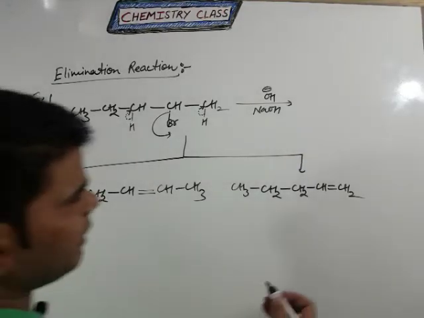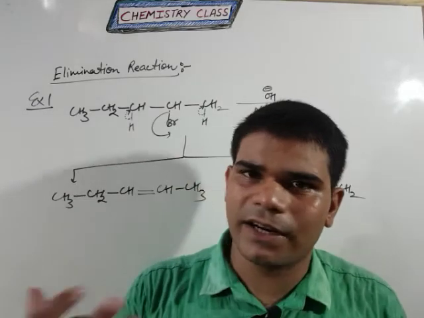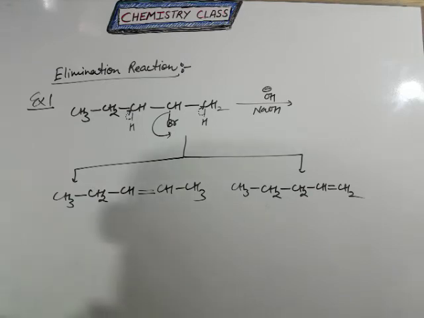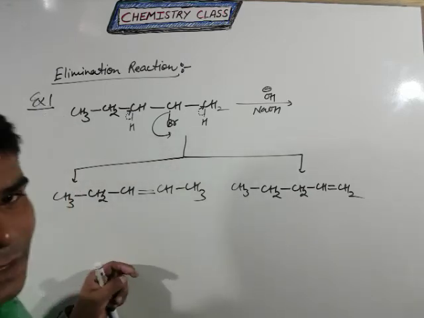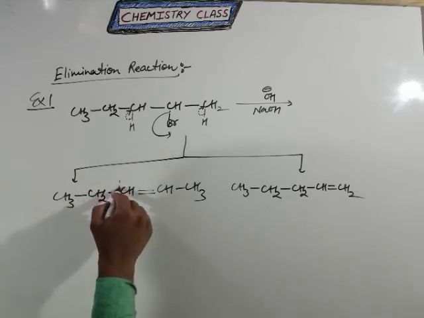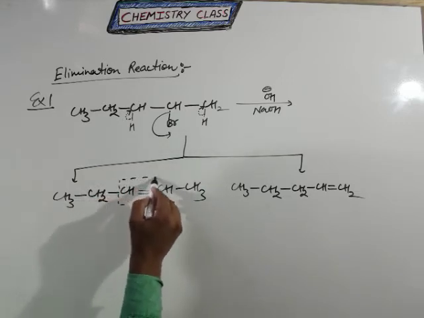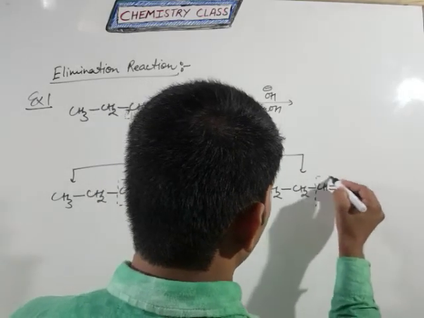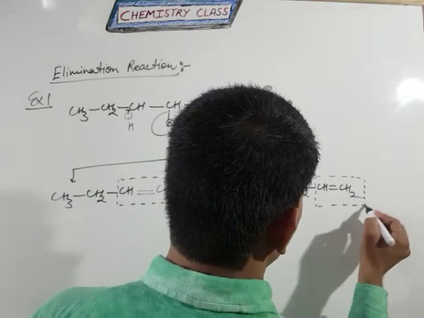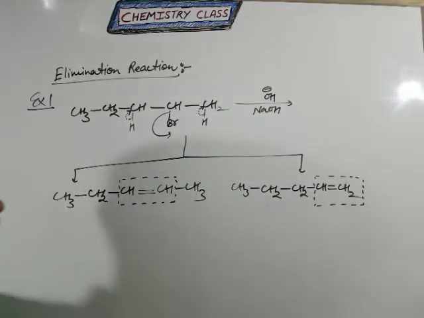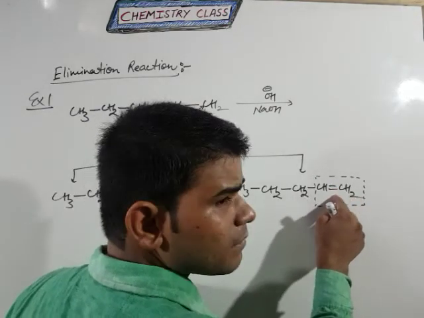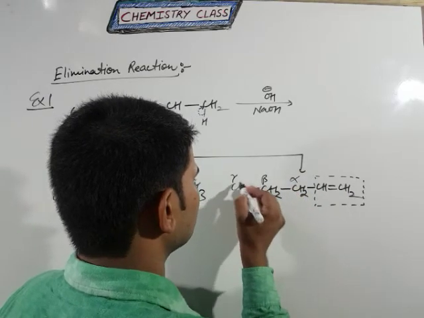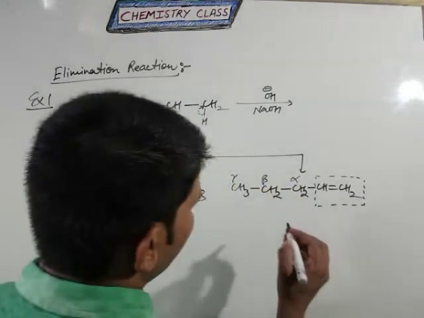Okay students, calculate the alpha hydrogen. How to calculate the alpha hydrogen? It is very simple. See here. So first of all, select the unsaturated hydrocarbon part. So this is our unsaturated hydrocarbon part. Clear? Which is a parent carbon. This is also an unsaturated hydrocarbon part, which is a parent carbon atom. So students, see here, this is our parent carbon, and the next one is alpha, the next one beta, and the next one gamma. So we are calculating alpha hydrogen.